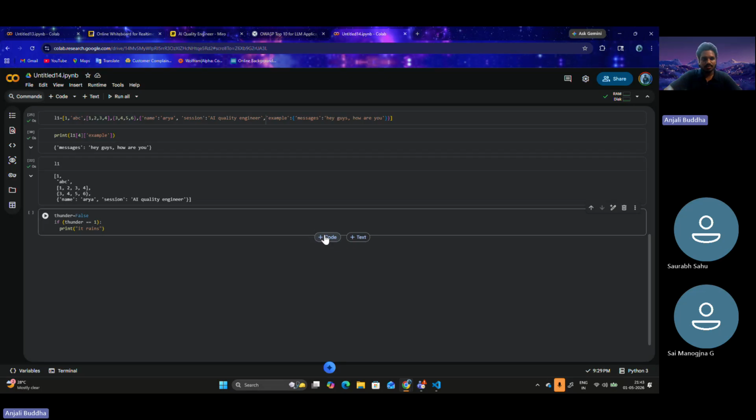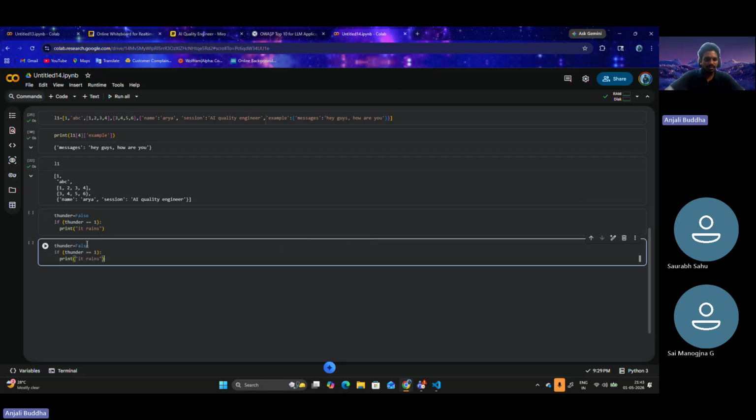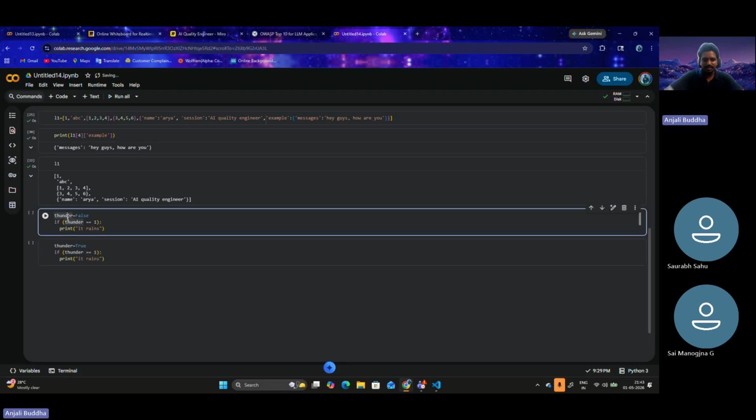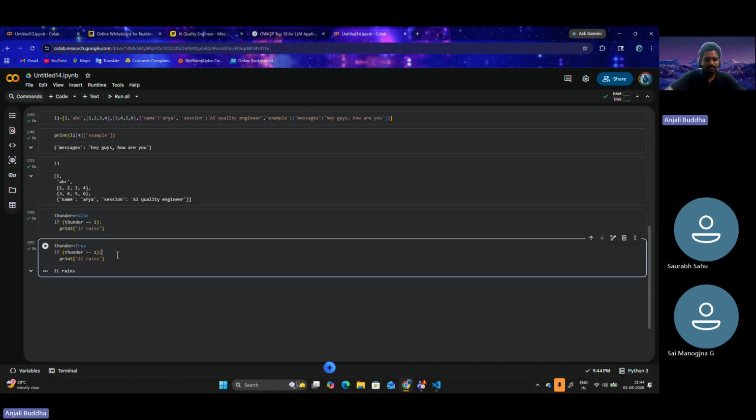Okay, so let me just copy the whole thing. Let me try to create one more code where this is true. Thunder is my variable, and for that variable I'm putting false. Let's just run this and understand. Both run, right? In the second one, it said it rains. Something is printed there, and here nothing is printed.